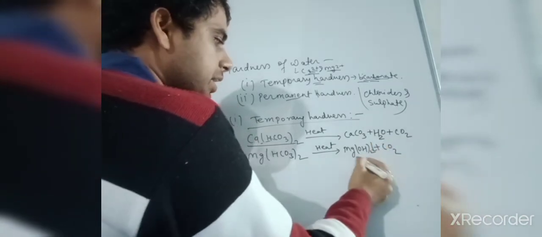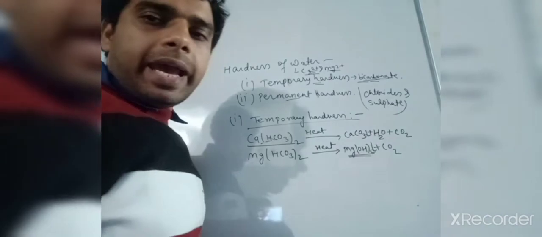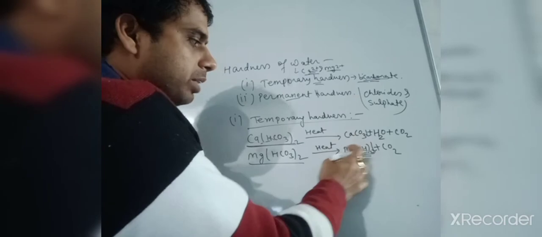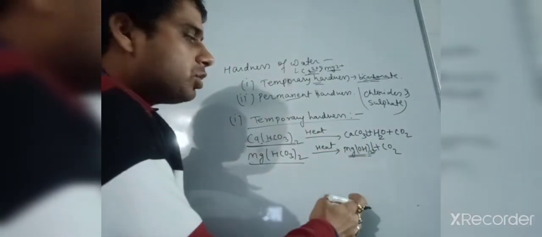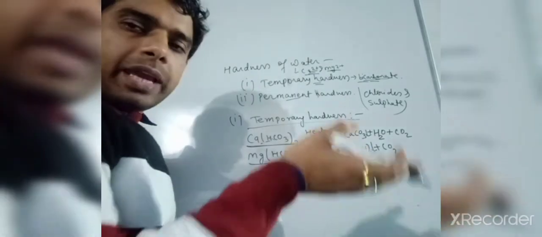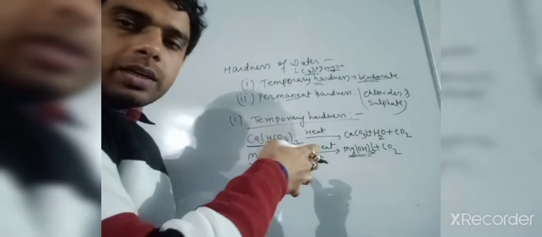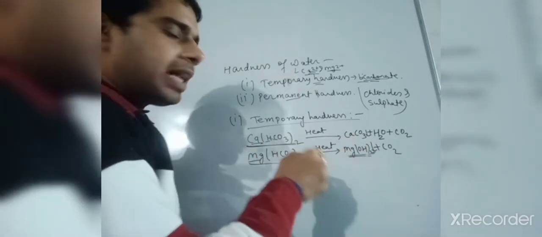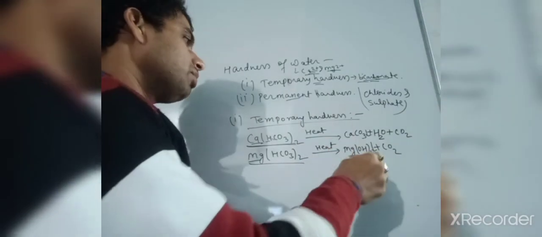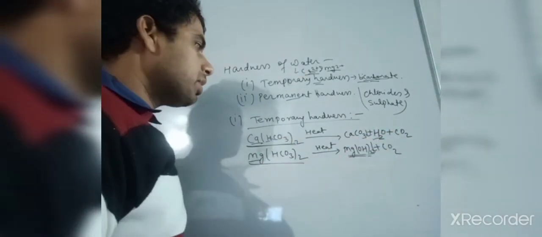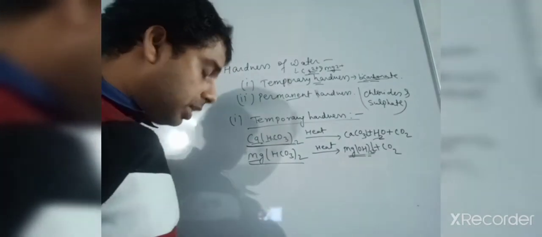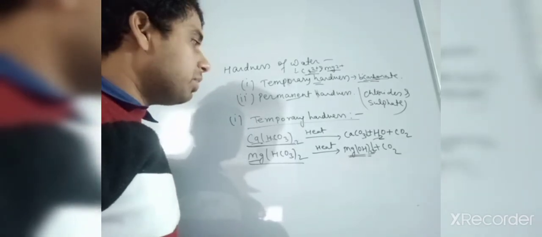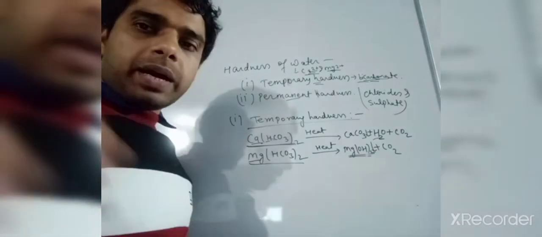Now you can see the precipitate is insoluble, while the bicarbonate was soluble. Calcium carbonate and magnesium hydroxide are insoluble, so they will settle down at the bottom, and we will take out the water by decantation. Like this, calcium and magnesium bicarbonate can decompose and give free water. This is the temporary hardness, and this is a way to remove it by heating.